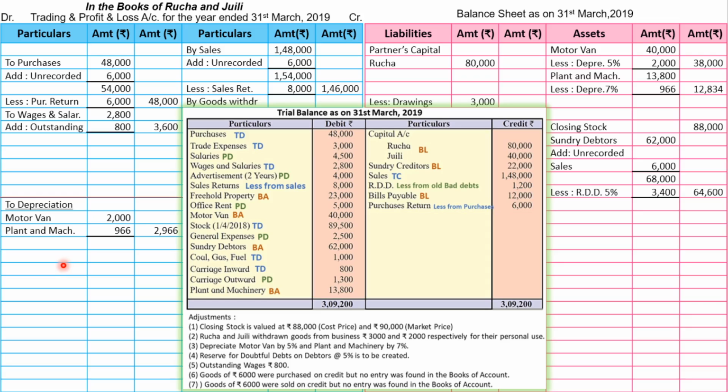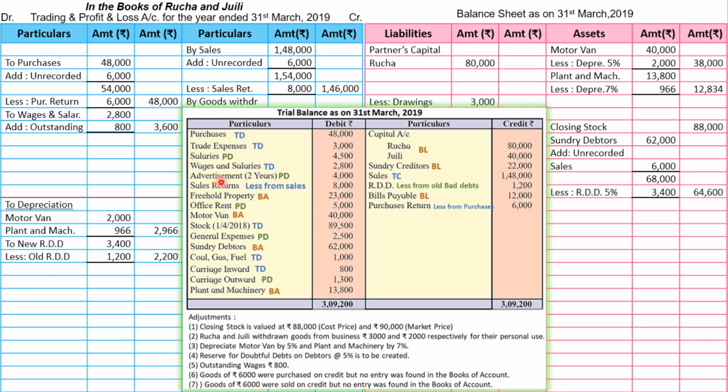But in this question there is no old bad debts and there is no new bad debts, because in trial balance also there are no bad debts and in adjustment also there are no bad debts. So directly what will we write here? To new RDD, which is the adjustment RDD, which we just calculated, 3,400, and from this we are going to subtract old RDD, which is there in trial balance, 1,200, and after subtracting the final amount will be 2,200. Okay, so with this we have completed this adjustment, but remember there is a hidden adjustment as well, advertisement.